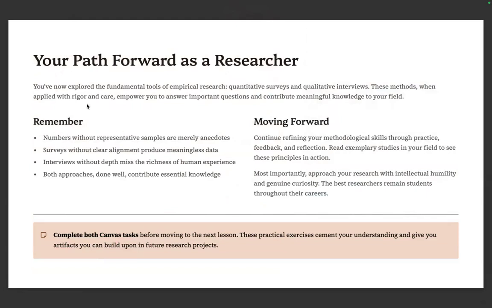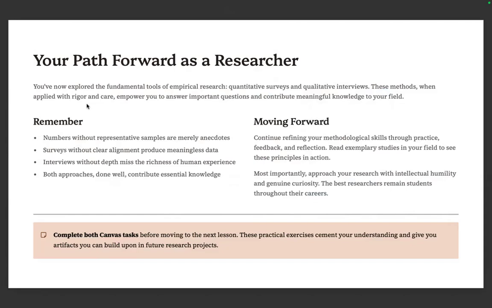You've now explored the fundamental tools of empirical research: quantitative surveys and qualitative interviews. These methods, when applied with rigor and care, empower you to answer important questions and even contribute meaningful knowledge to your field. Remember, numbers without representative samples are mere anecdotes. Surveys without clear alignment produce meaningless data. Interviews without depth miss the richness of human experience. Both approaches done well contribute essential knowledge.